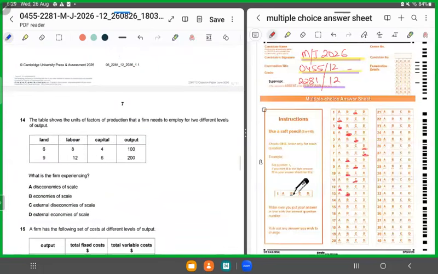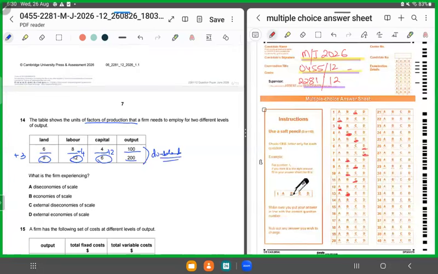14. 14 talks about the table that shows the units of factors of production that a firm needs to employ for 2 levels of output. If 100 output was produced, we required 6 units of land, 8 units of labor, 4 units of capital. And then for 200 units of output, which was double the size, 6 units of capital, 12 units of labor, and 9 units of land. That means you added 3 more units over here, 4 more units over here, and 2 more units over here. But notice the output doubled.